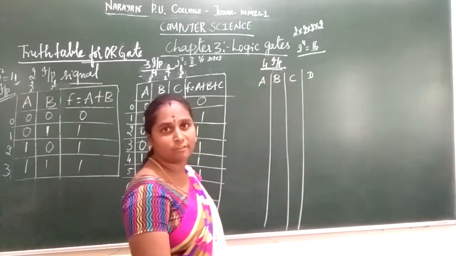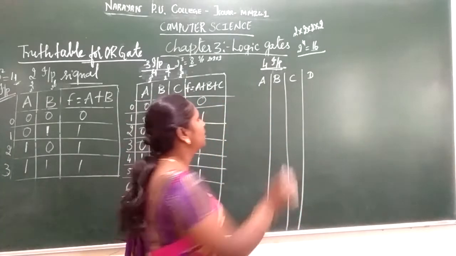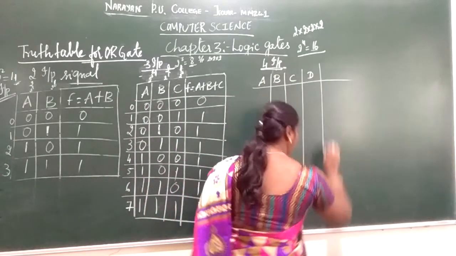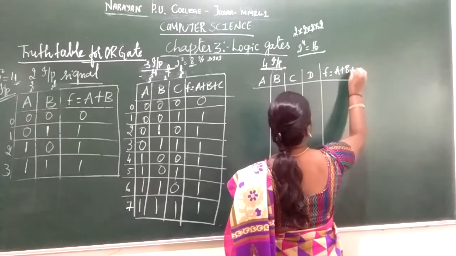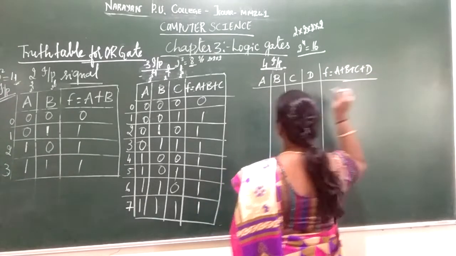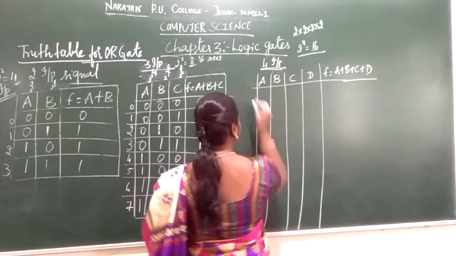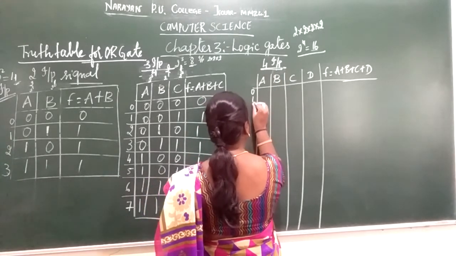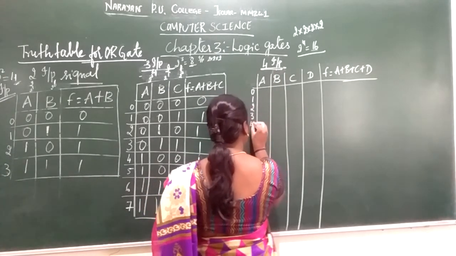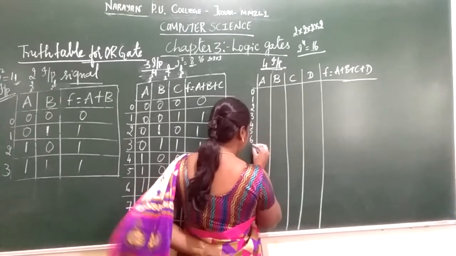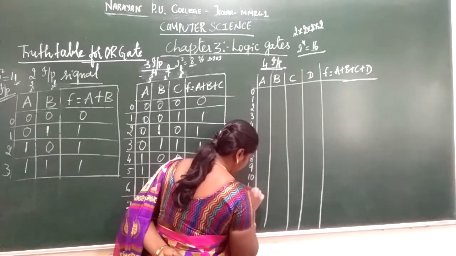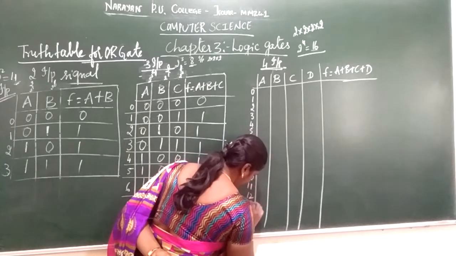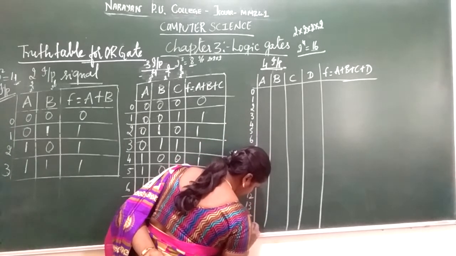So there are 16 possible ways of representing your inputs. Here F is equal to A plus B plus C plus D. You consider 0, 1, 2, 3, 4, 5, 6, 7, 8, 9, 10, 11, 12, 13, 14, 15.